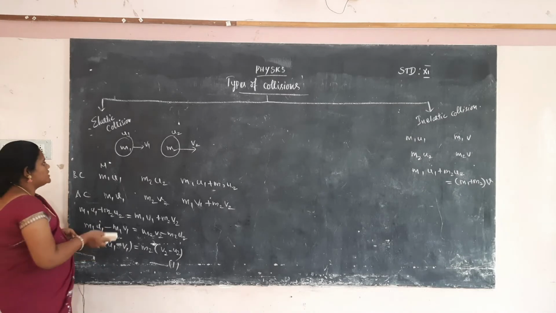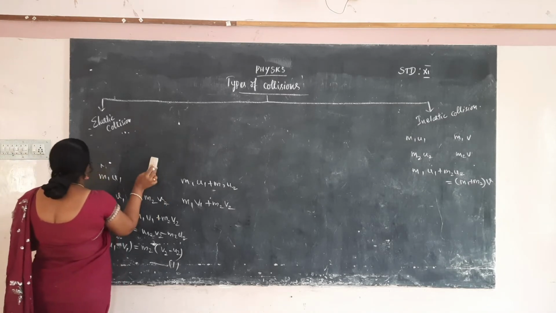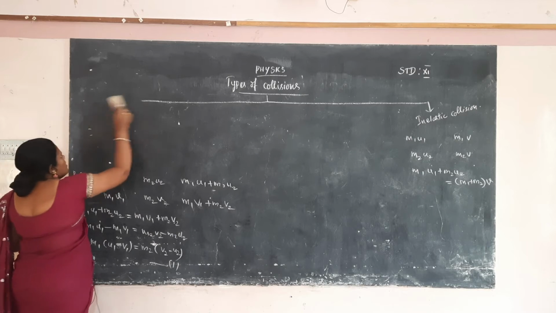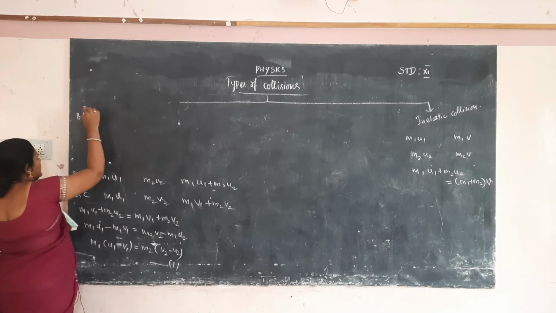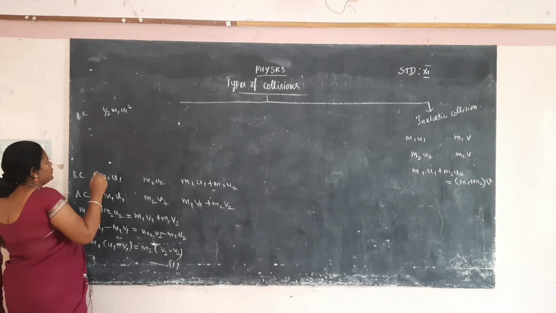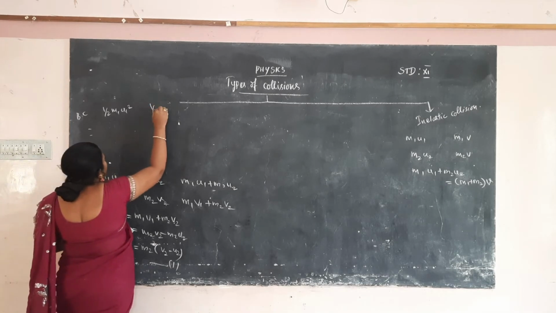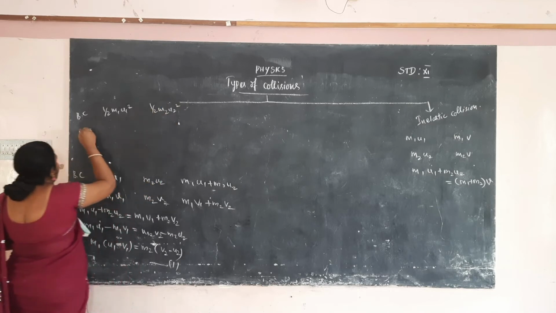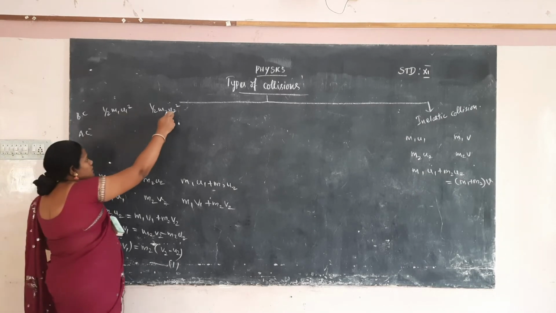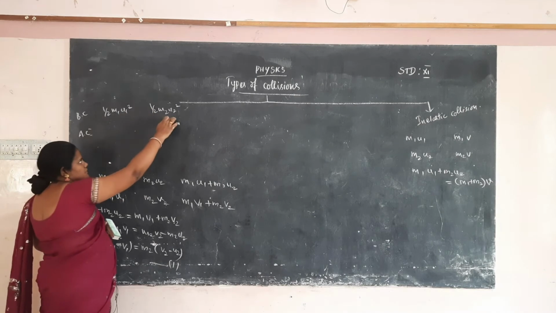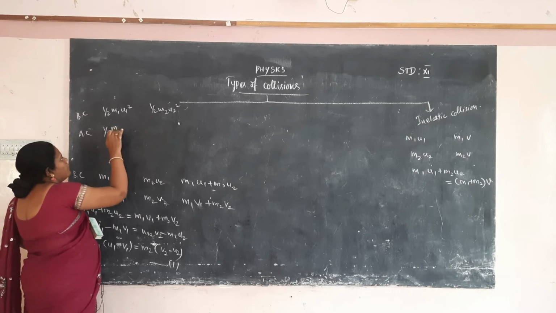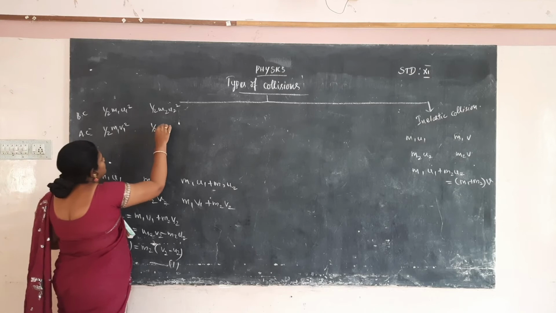After collision the kinetic energy is half m1 v1 square plus half m2 v2 square.